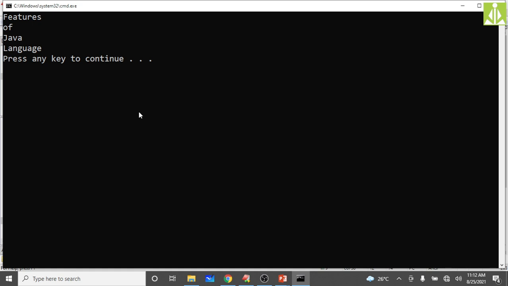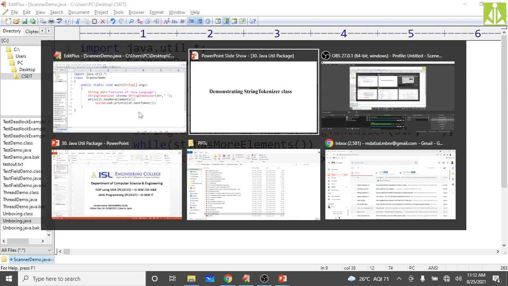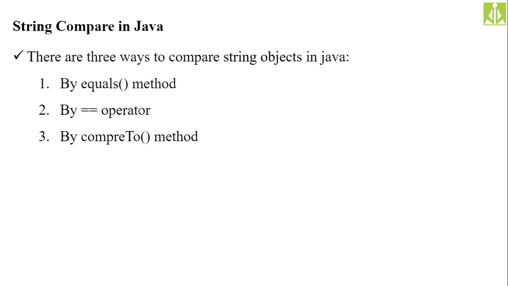Features of Java language. So based on the delimiter you have supplied, the string is divided into a number of tokens. Hopefully you understood this concept, so let's go for the next thing. So far we have seen the classes, and now we will see what sort of operations we can perform on strings. Two more important operations are the comparison operation and the concatenation operation.